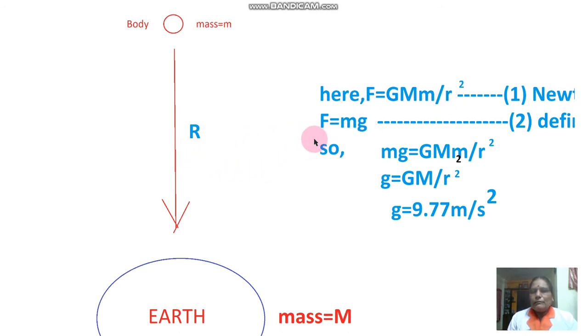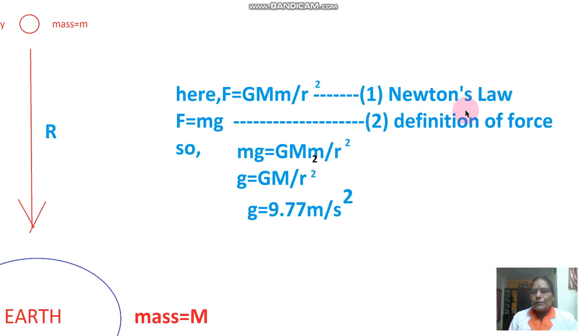Secondly, F is mass into acceleration by definition of force. So in the first equation by Newton's law, F is equal to GMm upon r square, while in the second equation by definition of force, F is mass into acceleration.